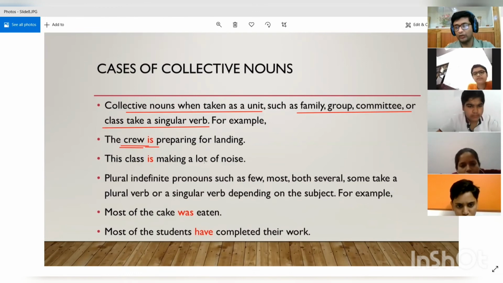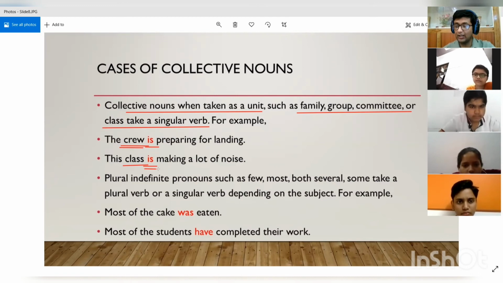Now, when we talk about a class, for example, a class of students, we always say that this class is making a lot of noise, right? Why do we say that? Because we take the group of students, that is a class, as a single unit. So we always use is with it: this class is making a lot of noise. But when we take all the students separately and we say students, then we will never say that students is making a lot of noise.